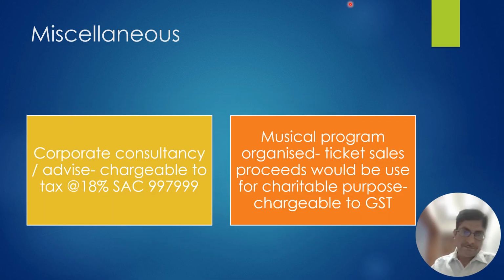Let's go to the next. One more thing, that if the charitable trust is giving any consultancy, expert advice to any body corporate, partnership firm, that is chargeable to tax at the rate of 18% under SAC code 997999. Now coming to the last part, very interesting.